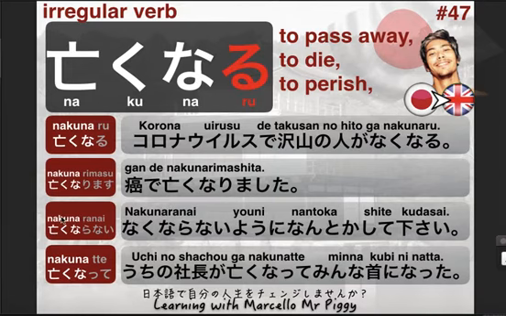Anyway, moving on. Next one is the negative form, nai. It's an irregular verb, so ru becomes ra. So nakunaranai.